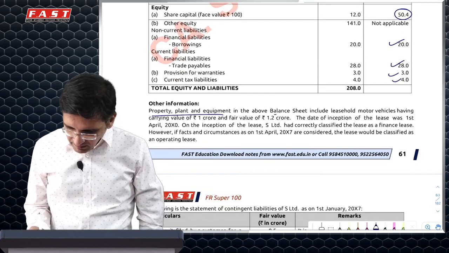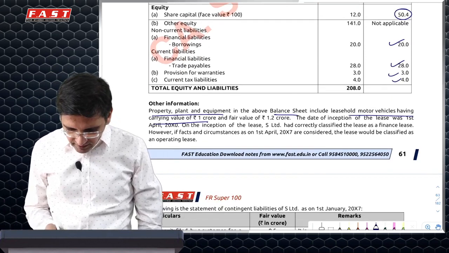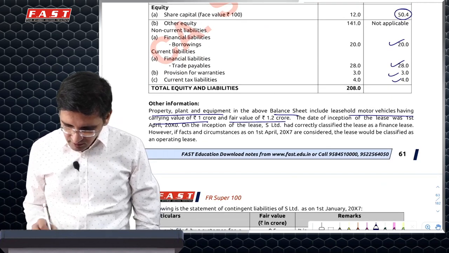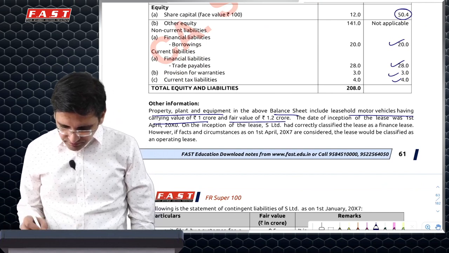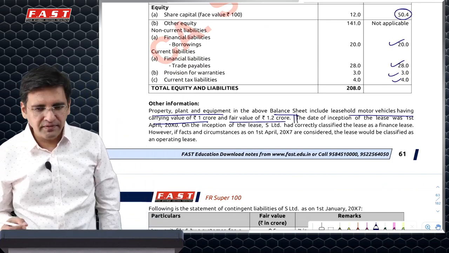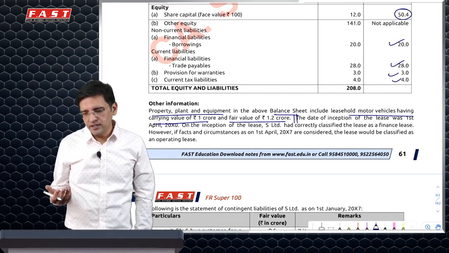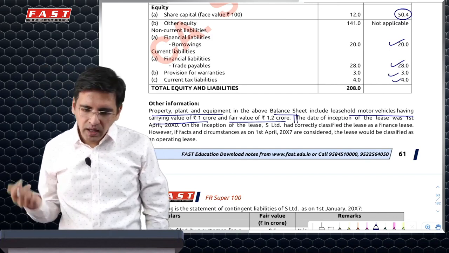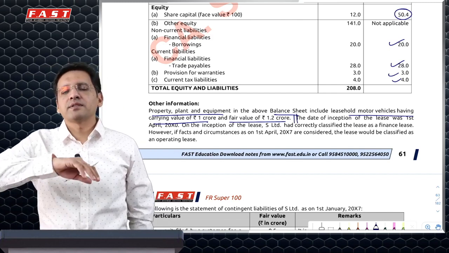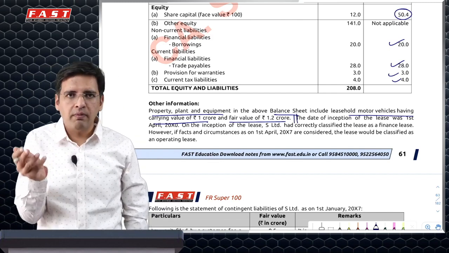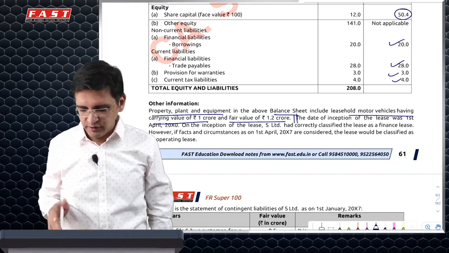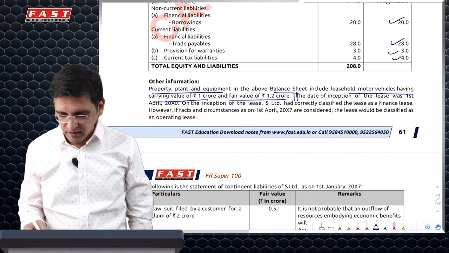Then it says PP, balance sheet, leasehold motor vehicles have a carrying amount of 1 and a fair value of 1.2. So we'll take 1.2. There's this lease related adjustment which is there, which should ideally have been excluded for the very simple reason that now 116 has come into picture, because 116 has changed the whole paradigm of accounting. However, they've not changed the answer or updated the answer accordingly.